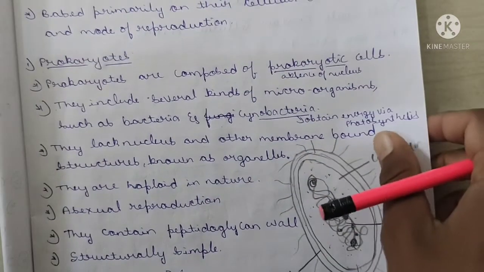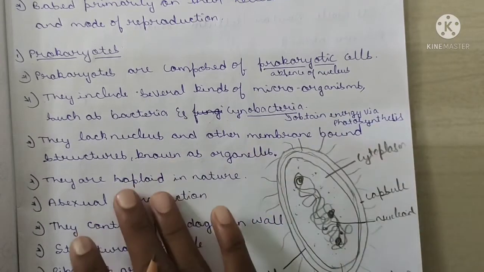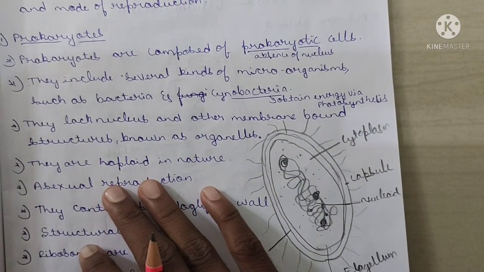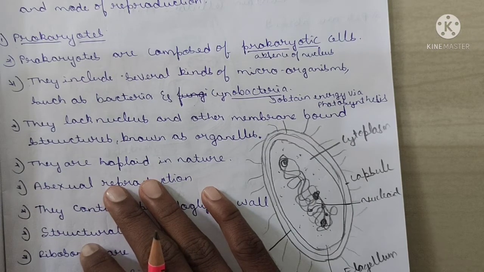Prokaryotes lack a nucleus and other membrane-bound structures known as organelles.